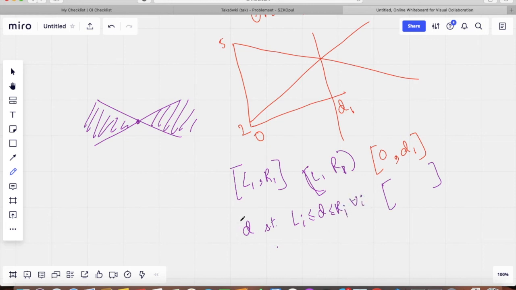We want such a value D. If such a value D does not exist, we can just output -1, because then we are certain that a possible ranked list cannot be created. And if the value of D exists, we can find it easily and we can just report that value.